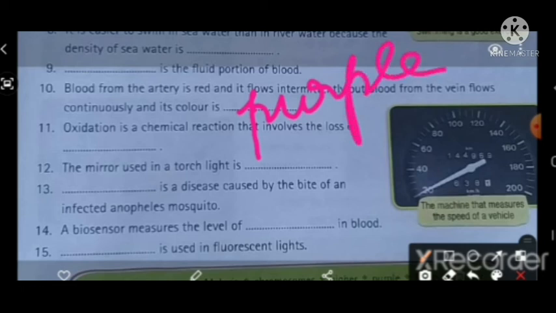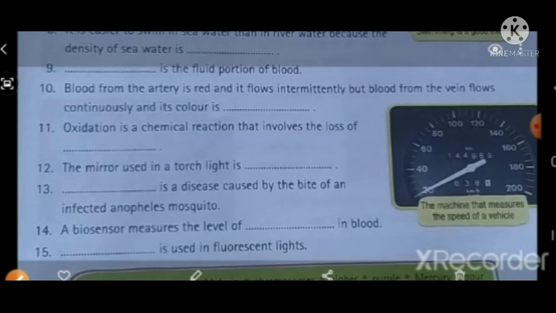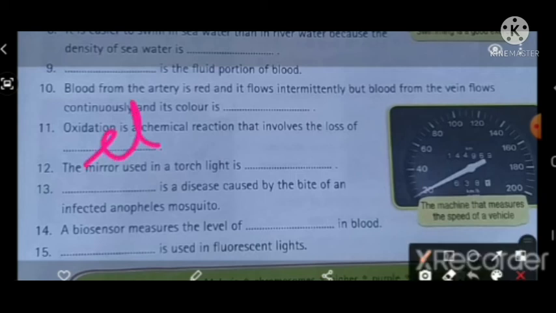Question number 11. Oxidation is a chemical reaction that involves the loss of dash. Answer is electrons.